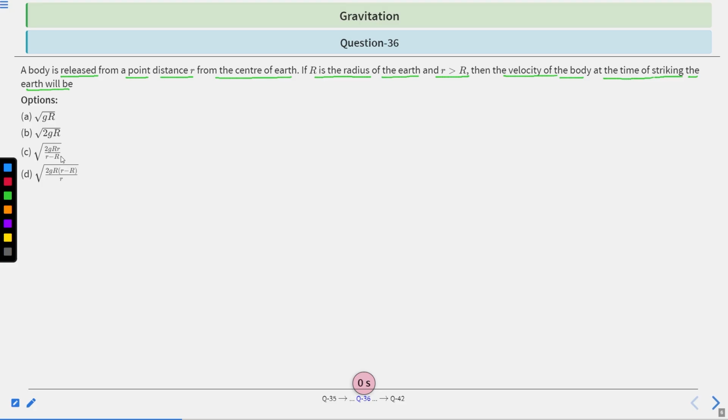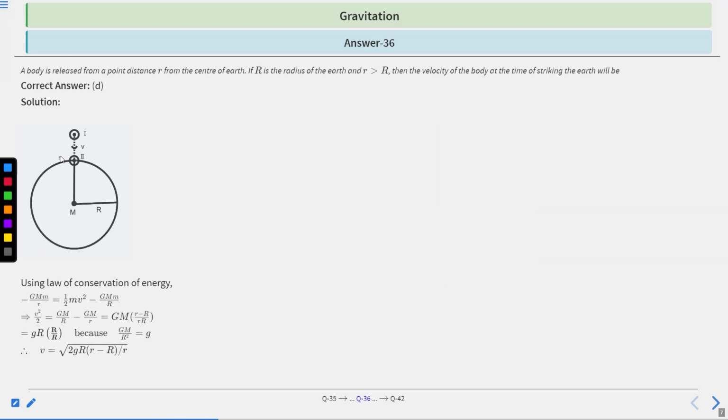Let's find a solution. Using the law of conservation of energy: minus GMm divided by r is equal to half mv square minus GMm divided by R. So this is the law of conservation of energy.